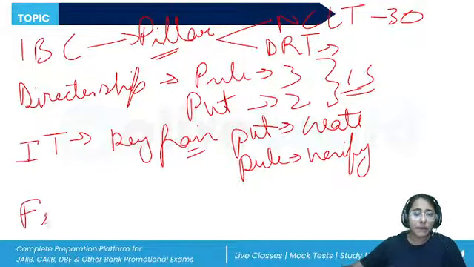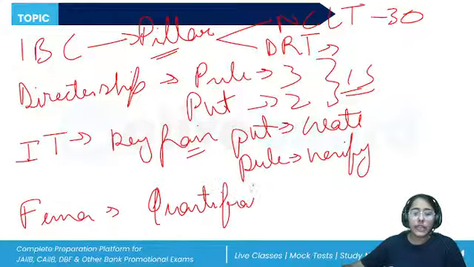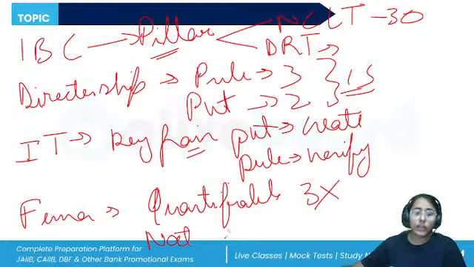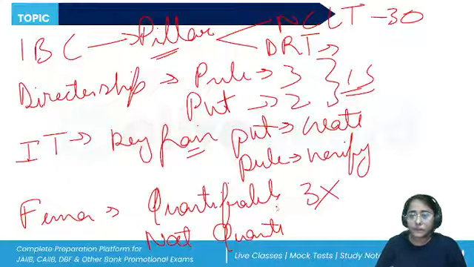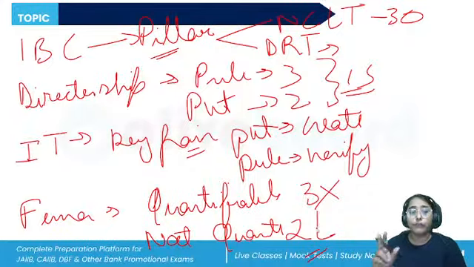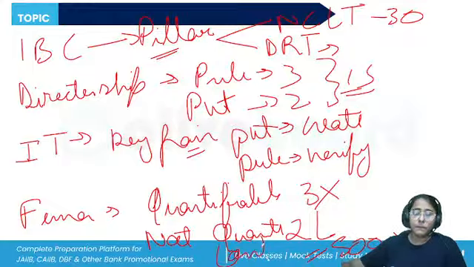So FEMA, remember the penalty. If the amount involved is quantifiable, then penalty of three times. If it is not quantifiable, then penalty can be imposed up to 2 lakh rupees. Also, if it is a continuing one, further penalty that can be extended to 5,000 rupees for every day after the continuation happens. So, continuing one, 5,000 rupees for each day.